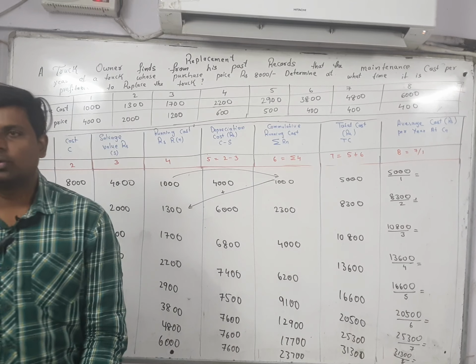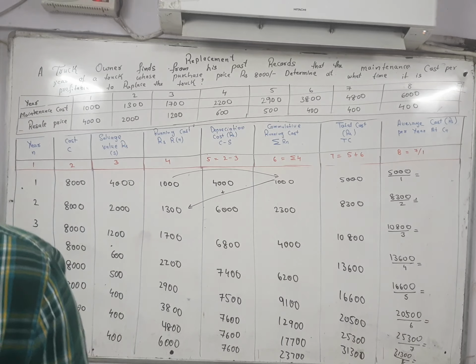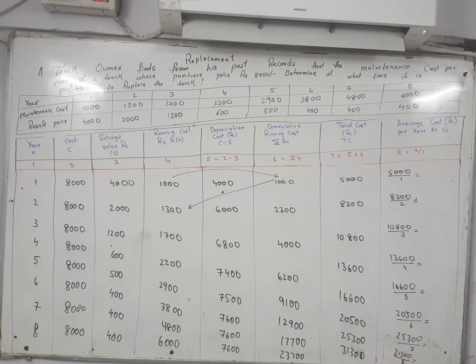Okay? First number divided by first year, second number divided by second year, third number divided by third year, fourth number divided by fourth year, fifth number divided by fifth year, sixth number divided by sixth year, seventh number divided by seventh year, and eighth number divided by eighth year. Like this you have to find out.